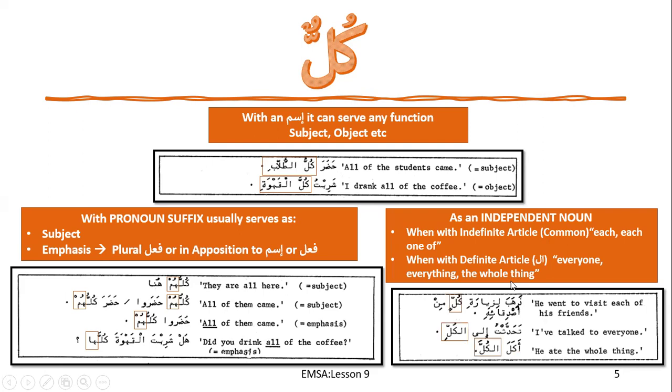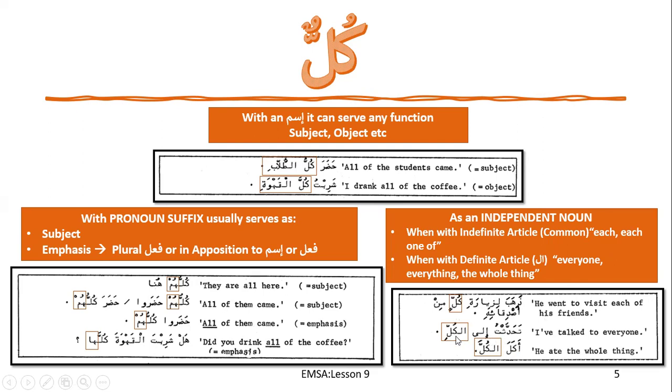So if you look at these examples, over here, if you see it's without al, it's indefinite. So what do you see? Each and each one of. So let's look at the translation. ذهب لزيارة كل من أصدقائه. He went to visit each of his friends. So over here you see each, because kullin is common, it's without al, so it's giving the meaning of each of his friends.